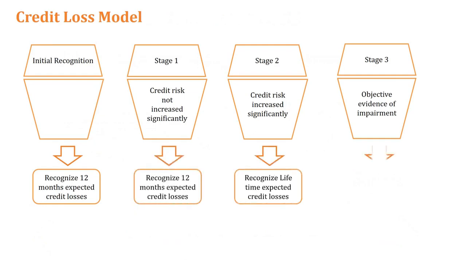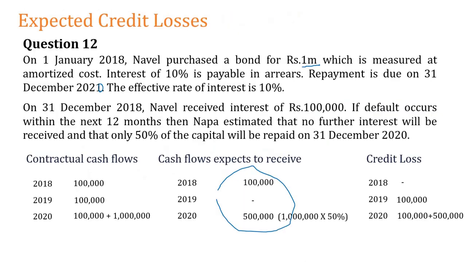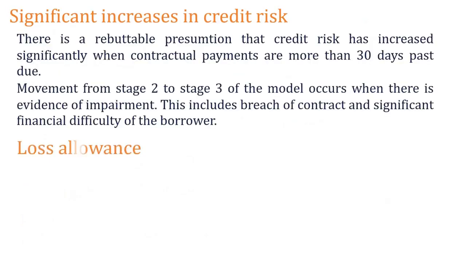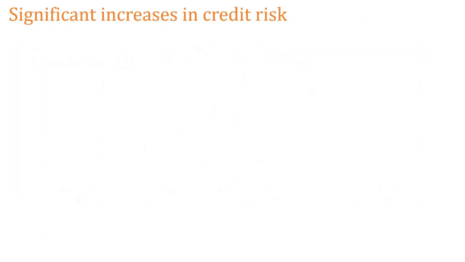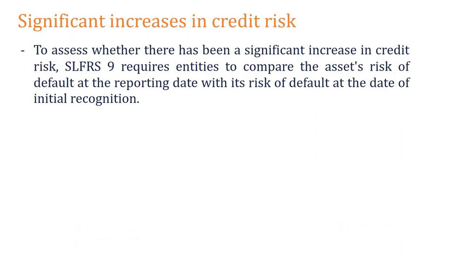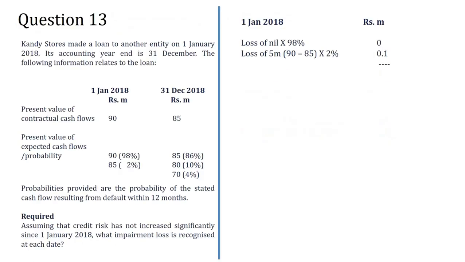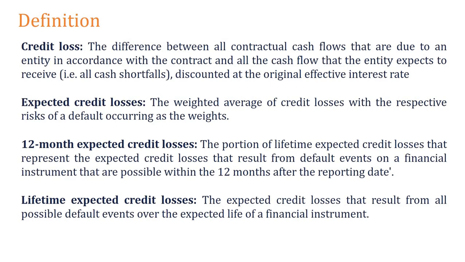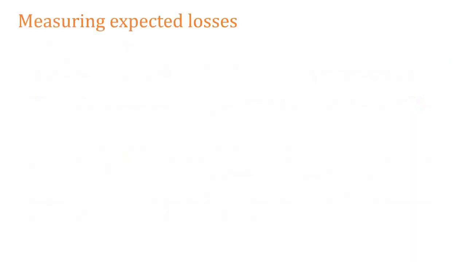The impairment එක, we'll see that on a different slide. That we will do a little later, right? For the time being, we'll forget about this 12 months and the lifetime. Forget about that. So you know the basics now, how you should make the provision in the financial statement.